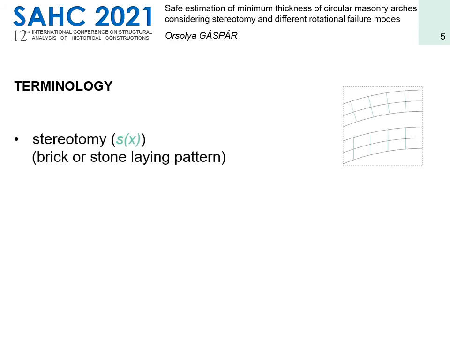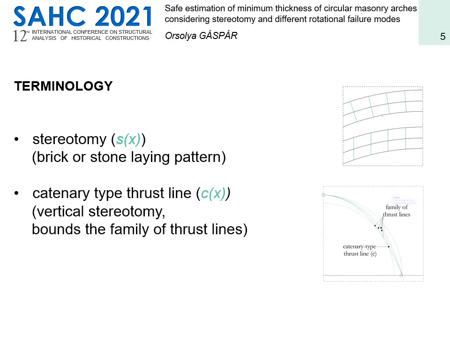Stereotomy refers to the brick or stone laying pattern, but within this research, stereotomy is treated as a continuous function ordering the direction of the section to each point along the reference line of the arch. Catenary type thrust line results from vertical stereotomy. It is called catenary type as the resultant is tangent to this and only this thrust line at its every point. An important property of this specific thrust line is that it bounds the family of stereotomy-dependent thrust lines generated for a given geometry and loading, assuming a statically determinate problem.